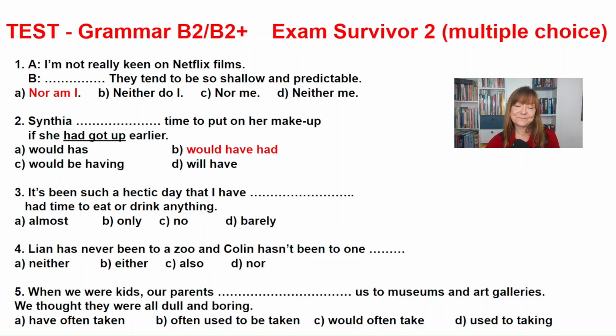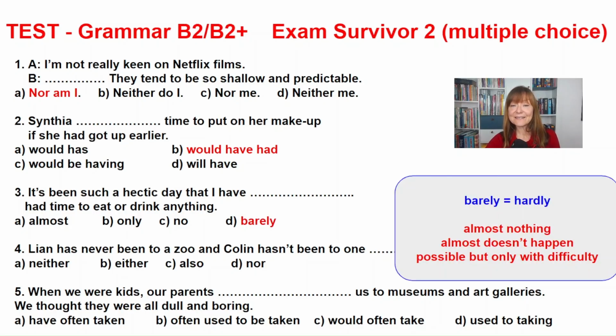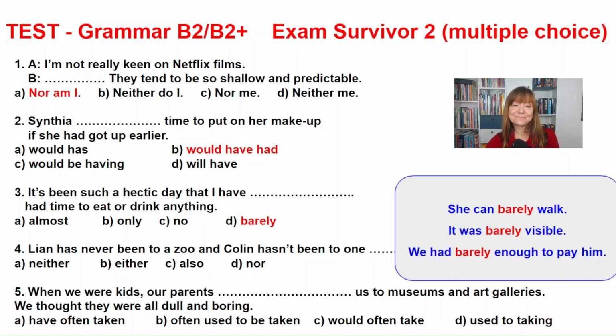Sentence number 3. The correct answer is D, barely. Some additional information. Barely and hardly, they are synonyms, okay? And they mean almost nothing, and they can also mean that something almost doesn't happen, or that something is possible, but only with difficulty. Let's study the examples. She can barely walk, it was barely visible, we had barely enough to pay him.